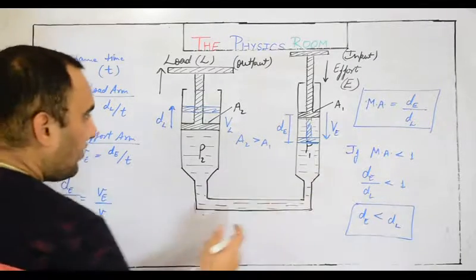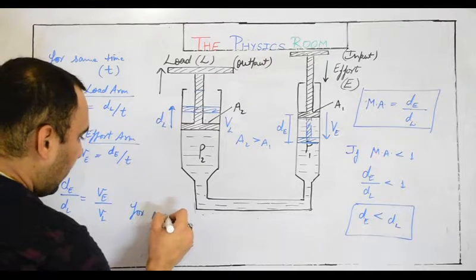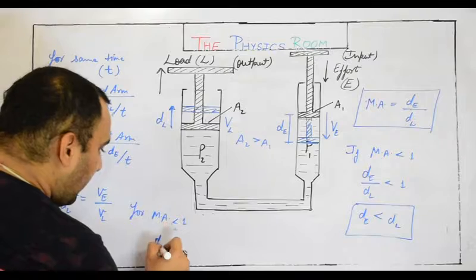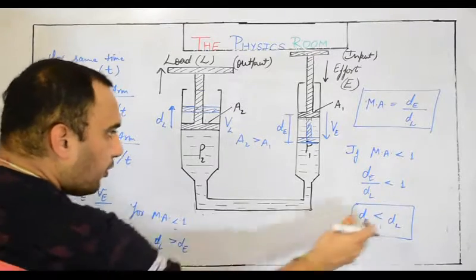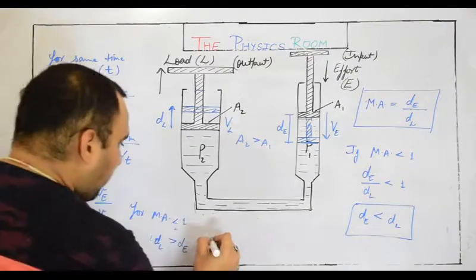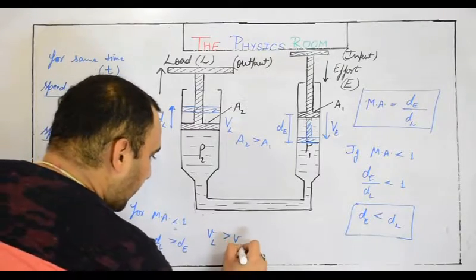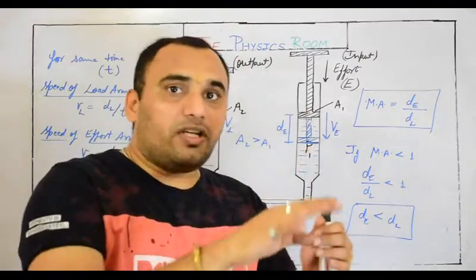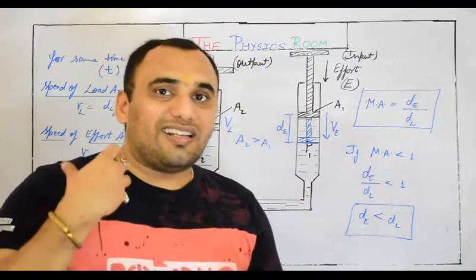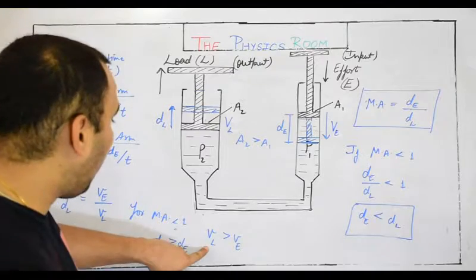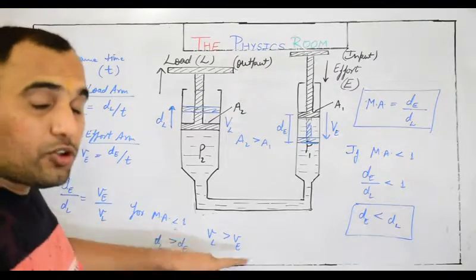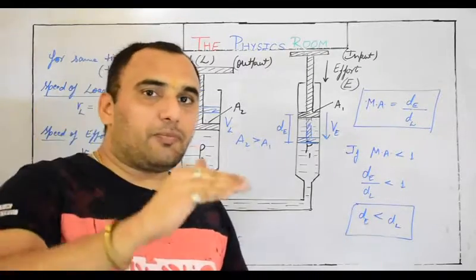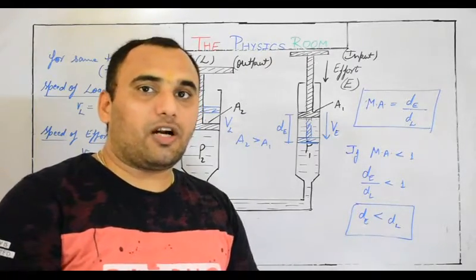And we have proved it for mechanical advantage less than 1, dL is greater than dE. We have proved it, so we can prove that VL will be greater than VE. It means you are moving the input arm slowly, but the output arm is coming out rapidly. The speed of the load arm is greater than the speed of the effort arm.